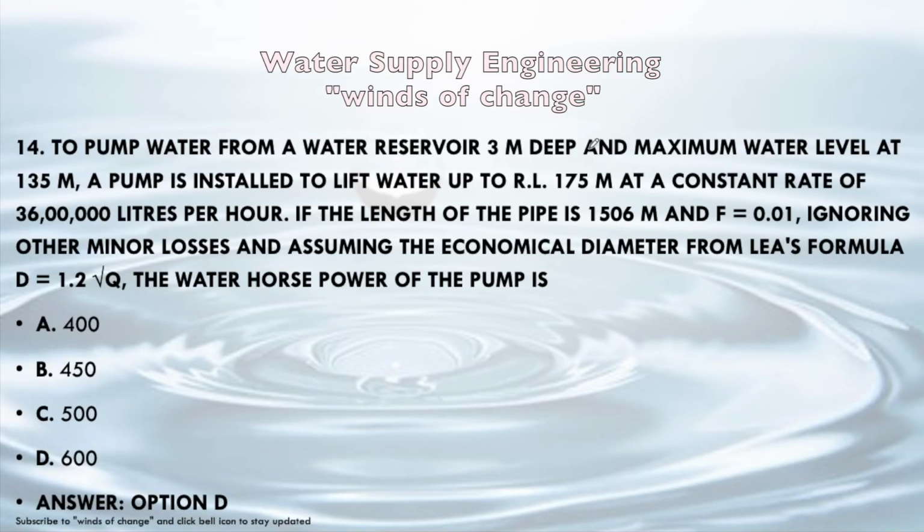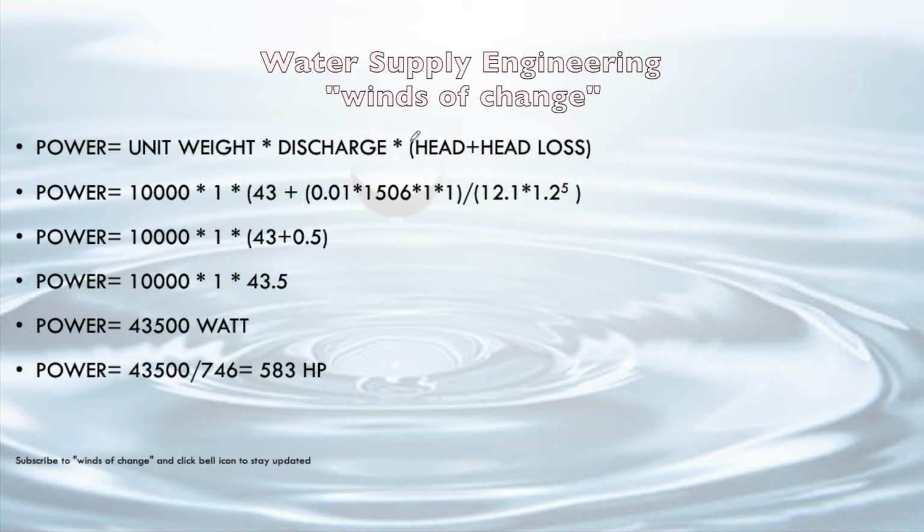It is given here, the constant rate, that is 36 lakh liter per hour. If we convert it into seconds, it will be this upon 3600, that is 1000 liter per second, which will be 1 m cube per second. So we will take 1 m cube per second as the Q value, and then head plus head loss.